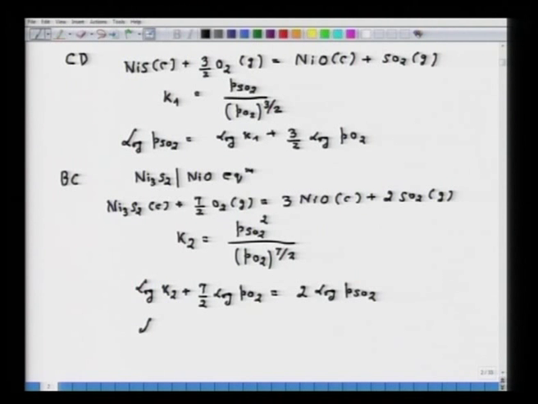So, in this case log of PSO2 will be equal to 1 by 2 log of K2 plus 7 by 4 log of PO2. So, again if you plot for this Ni3S2 NiO equilibrium in a log PSO2 against log PO2 plot, then the slope will be 7 by 4.